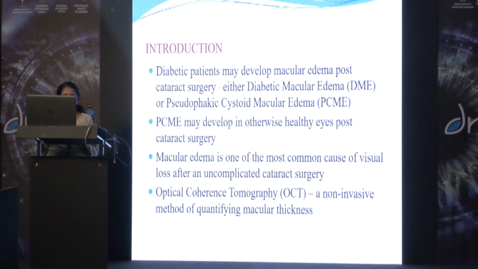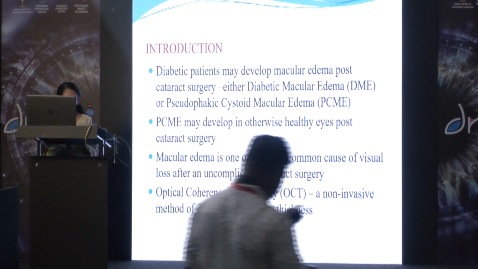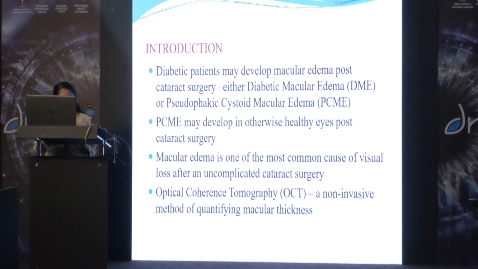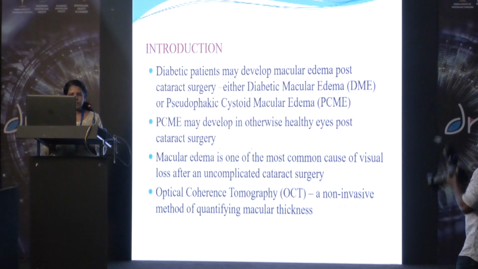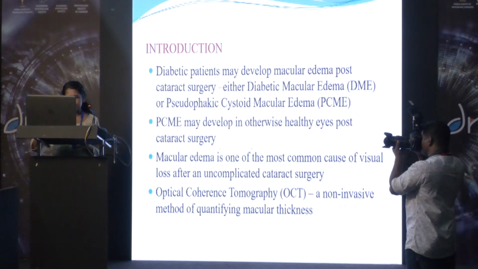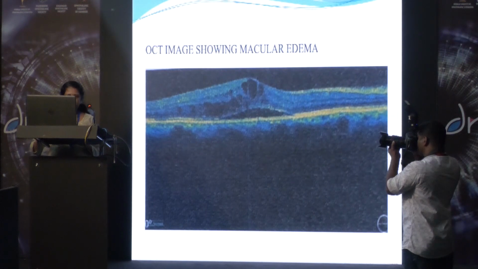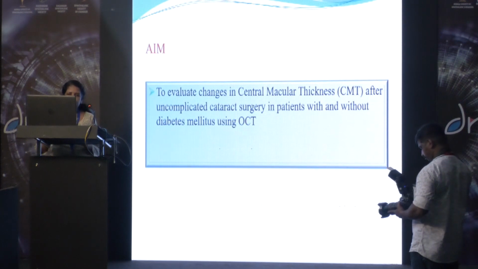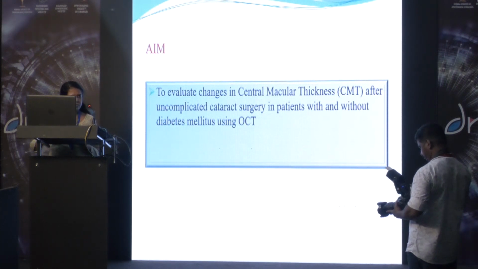So macular edema is now regarded as one of the most common causes of visual loss after an uncomplicated cataract surgery. Hence, it is important to quantify the macular thickness changes before and after cataract surgery. The optical coherence tomography (OCT) is a non-invasive method of quantifying the macular thickness. This is an OCT image showing macular edema with increase in the central macular thickness. The aim of my study was to evaluate the changes in central macular thickness after an uncomplicated cataract surgery in patients with and without diabetes mellitus using the OCT.